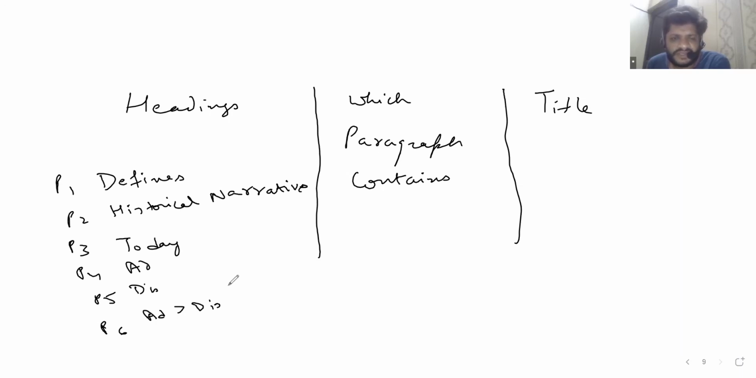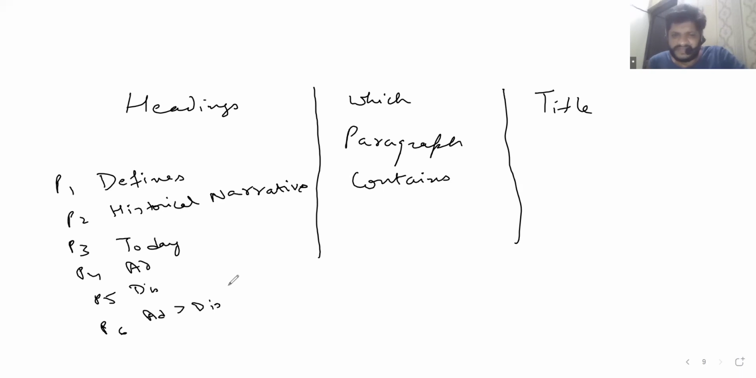Divorces yesterday and now, and their overall impact. This is a good title. Why? First, divorces. That means definition. Yesterday, historical. Today, now. And its overall impact. Overall impact means advantages and disadvantages. Good. You know this.